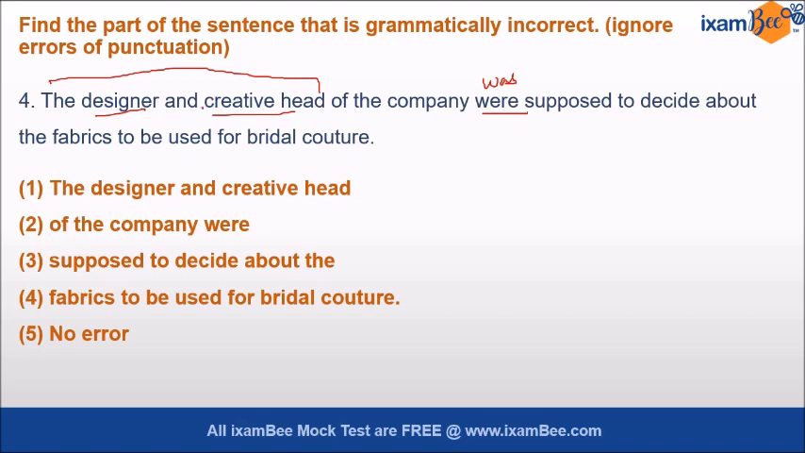If before creative head, the had been mentioned, then the designer and the creative head would have been different people. So were was correct in that case. But here since the has not been mentioned, the designer and creative head of the company was supposed to decide about the fabrics to be used in bridal couture. So the part containing were is wrong.